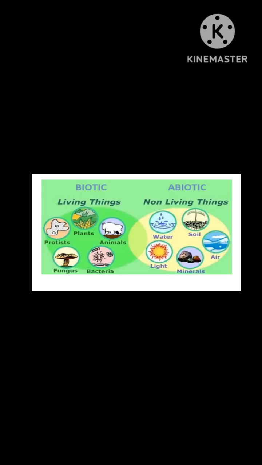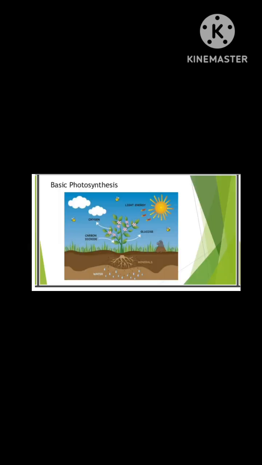So these are the biotic and abiotic factors which are present in different ecosystems. Especially, they interact with each other. Plants, animals, bacteria, fungi are the biotic factors, while water, soil, light, minerals, air are the abiotic factors. The interaction between them is continuously going on. The best example of that is the photosynthesis reaction. With the help of abiotic factors like sun, carbon dioxide, water, minerals, plants prepare their own food with the help of chlorophyll pigment. This is a definite interaction between the biotic and abiotic factors.